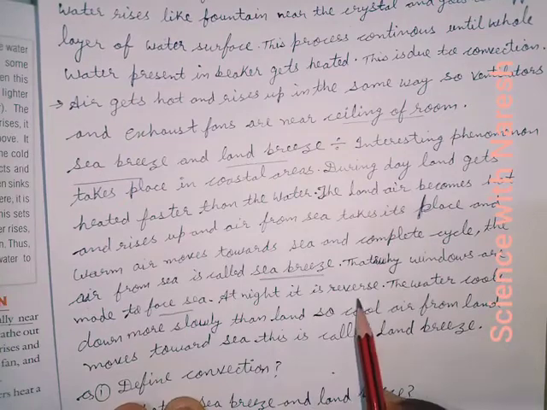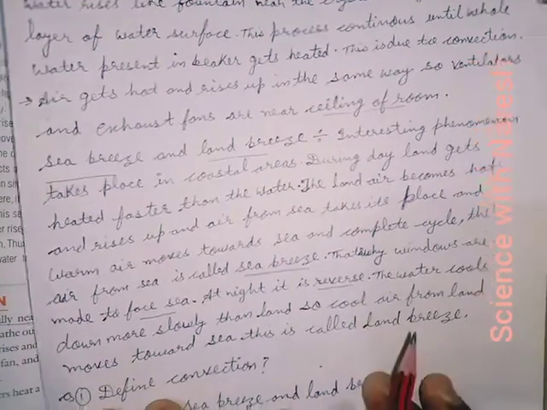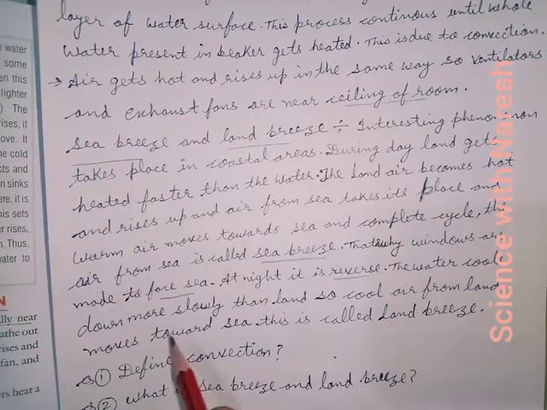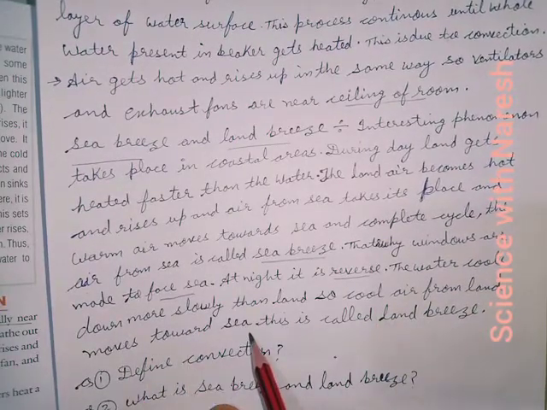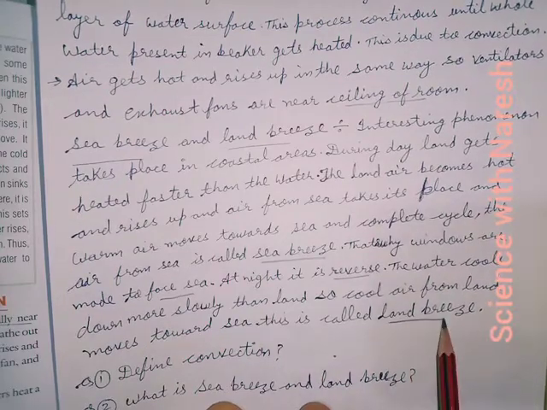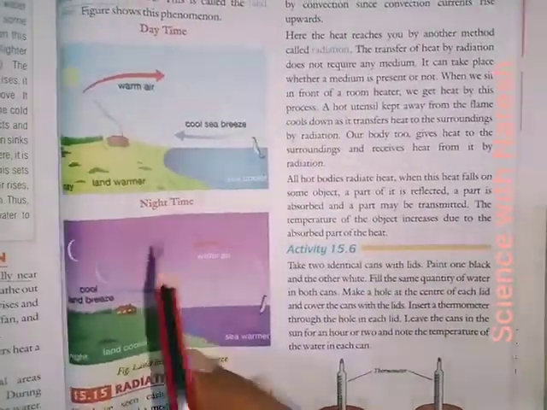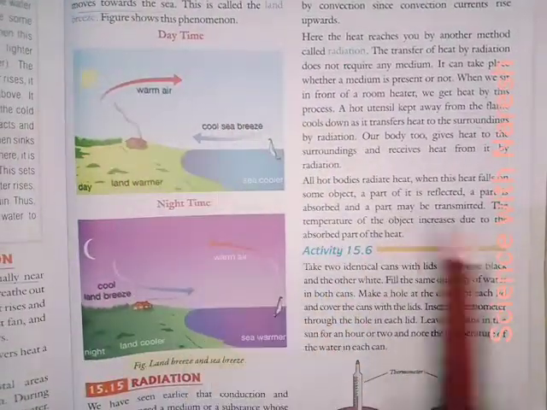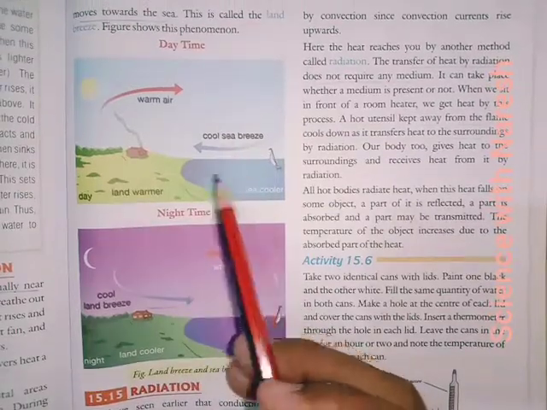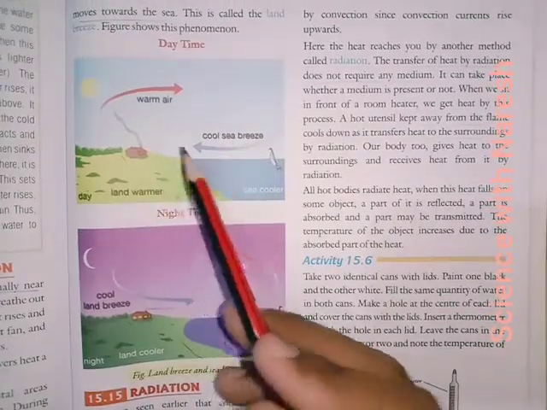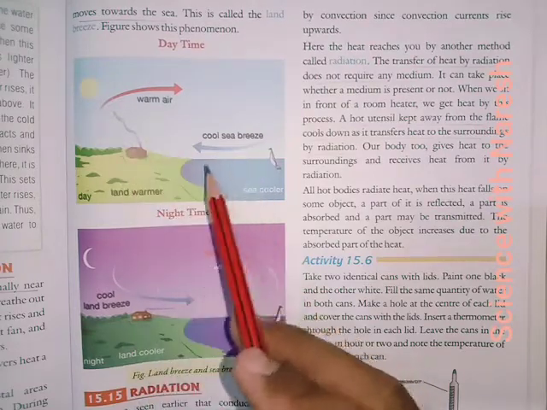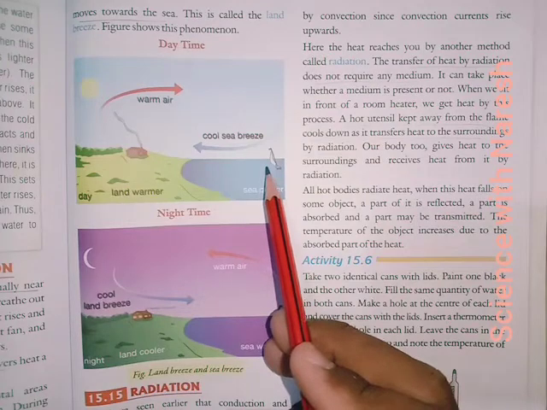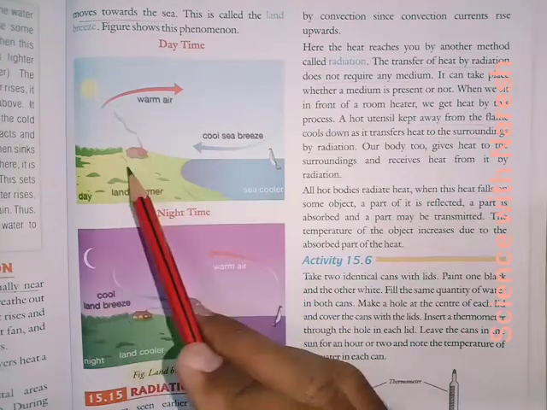At night it is reverse. The reverse process takes place at night. Water cools down more slowly than land, so cool air from the land moves towards the sea. This is called land breeze. Again, understand with the image. The process takes place in the daytime, and from morning to evening the water becomes hot and the land becomes cold.